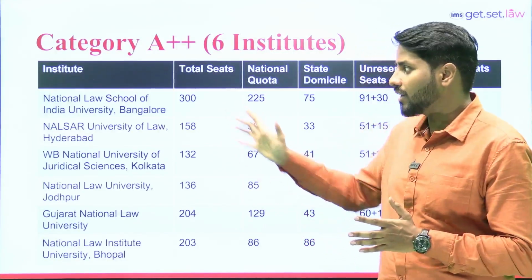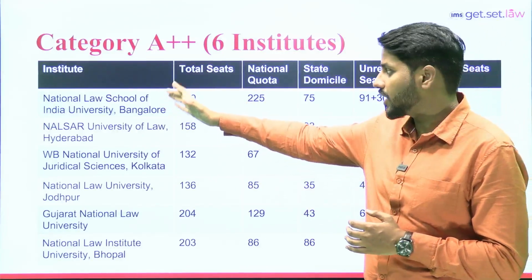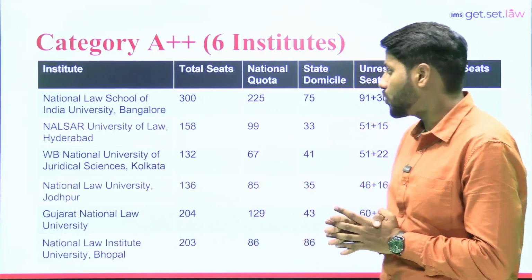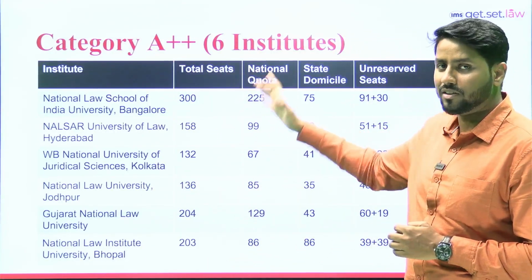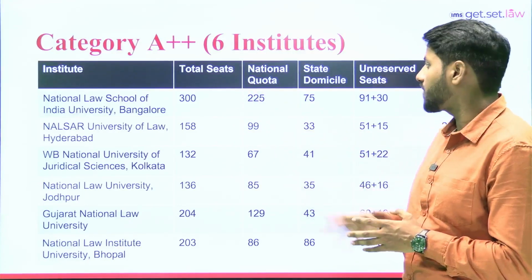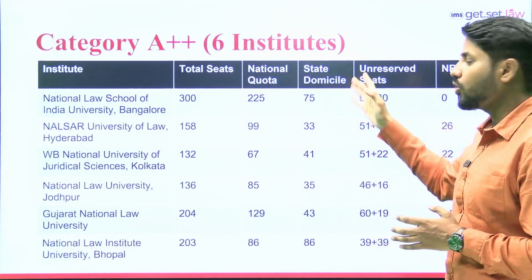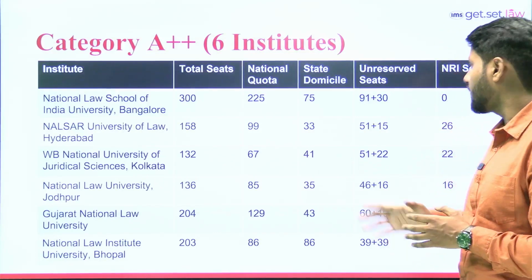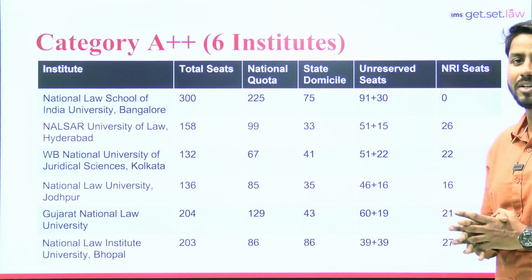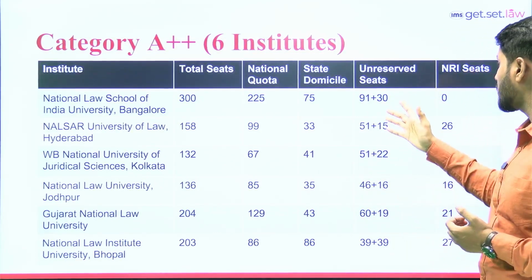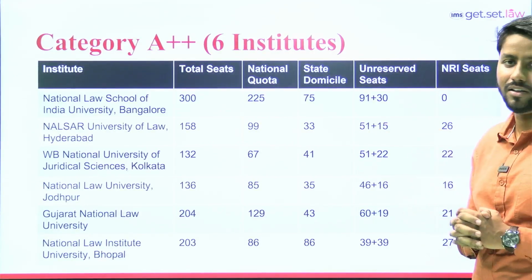So what I have done, as you can see on my screen, is that I've mentioned the institute name, all the NLUs, then the total number of seats that NLU is offering this year. Then the national quota, that is for all India candidates, and state domicile for that state specifically. Then the unreserved seats, because there will be multiple reservations also, and last will be the NRI seats that are getting offered.